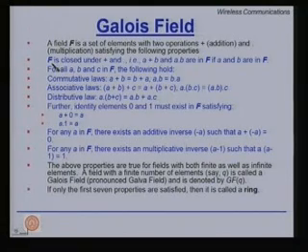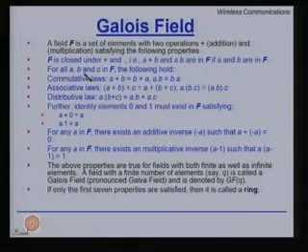So, F is closed under addition and multiplication, that is, A plus B and A times B are in F if A and B are in F. Okay. So, the resultant elements, if you do A plus B or A into B, if A and B belong to the set here, then the addition and the multiplication yields another element which should also belong to the same set.